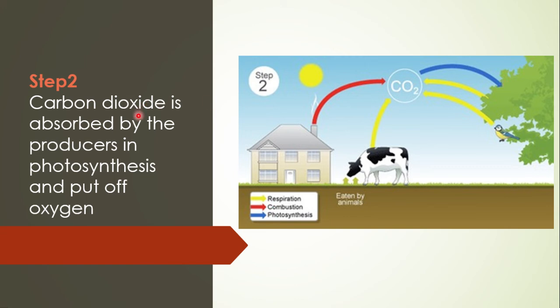Carbon dioxide is absorbed by the producers in photosynthesis, and during photosynthesis another gas is produced, named oxygen gas. When the plants take up carbon dioxide, they produce oxygen. So the second step shows that carbon dioxide is utilized by the producers in the process of photosynthesis.